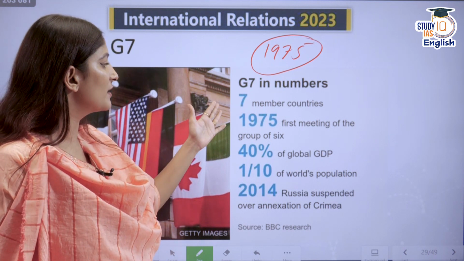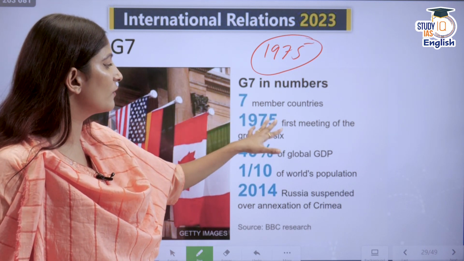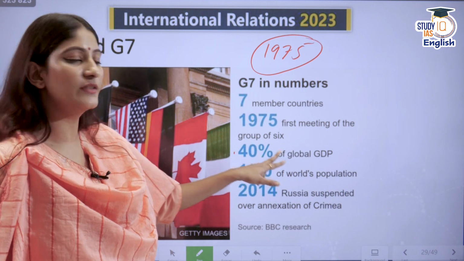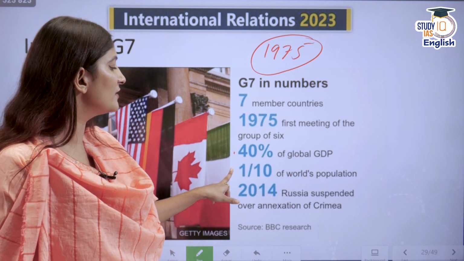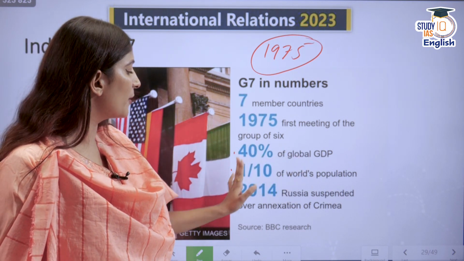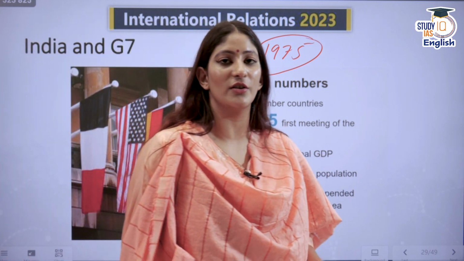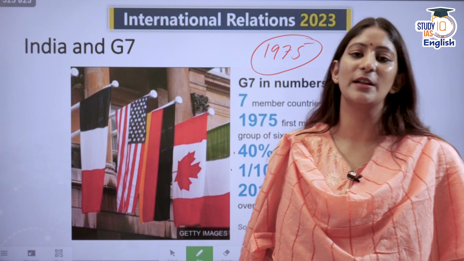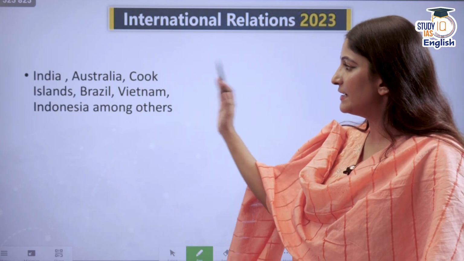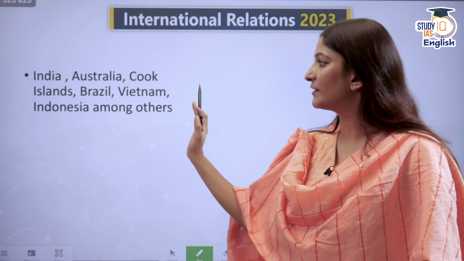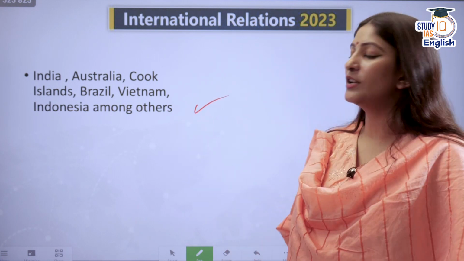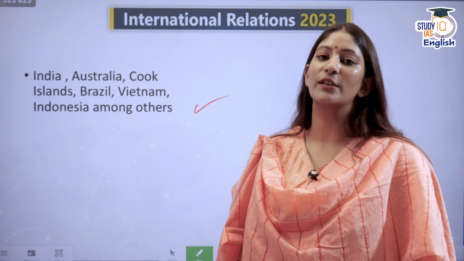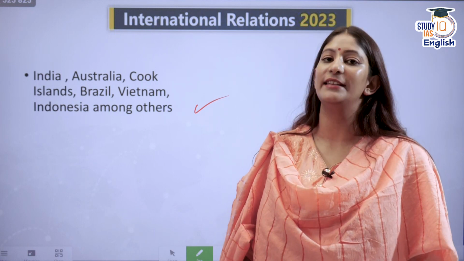So these are 7 member countries, first meeting of the group of 6. 40% of the global GDP, they hold 1 by 10 of the world population, and I have already told you about Russia. Why is India being called time and again to be a guest? We will discuss that. See, India, Australia, Cook Islands, Brazil, Vietnam, and Indonesia. These were the certain countries that were called to be a guest at the G7.